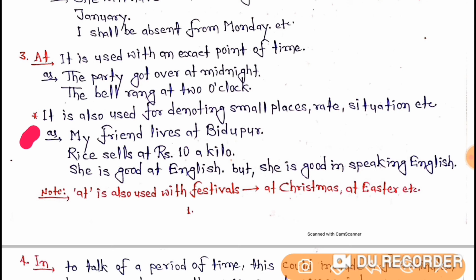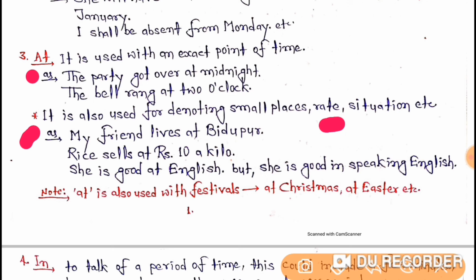So for small places, we use at. The second example is rice sells at Rs 10 a kilo. This is telling you about rate. Clear? The next example is she is good at English, but she is good in speaking English.